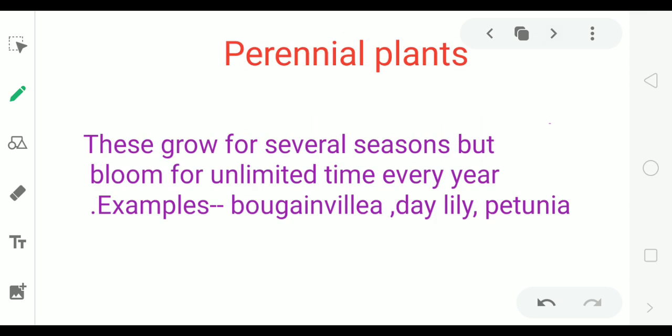Perennial plants. These grow for several seasons but bloom for limited time every year. Means the lifespan of perennial plants is many years. They can survive for many years. And every year, for a limited time period, they bear flowers, and in some plants, these flowers change to fruits. Examples are bougainvillea, daylily, and petunia.